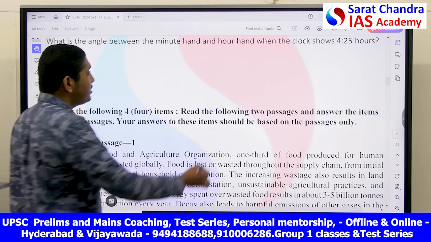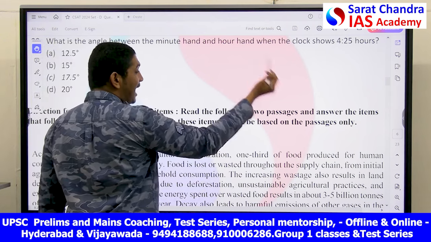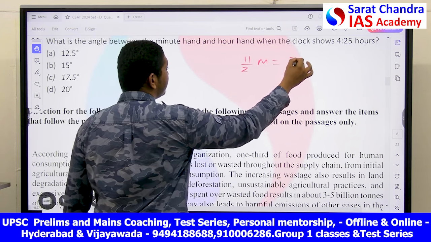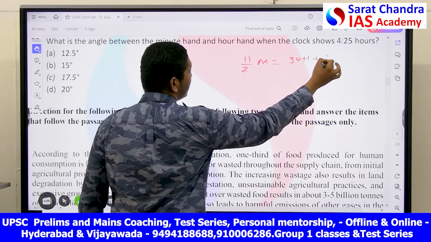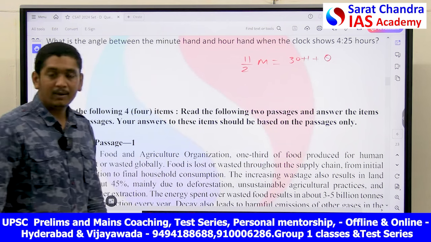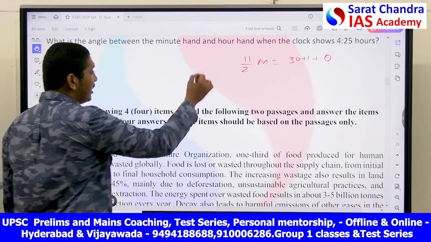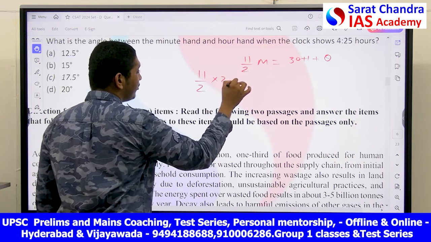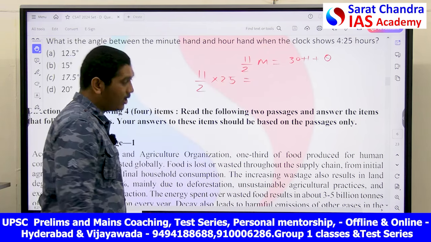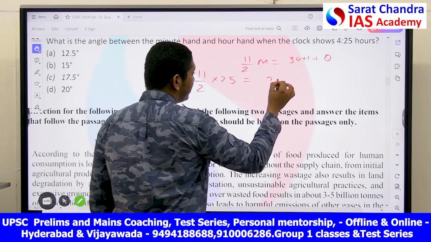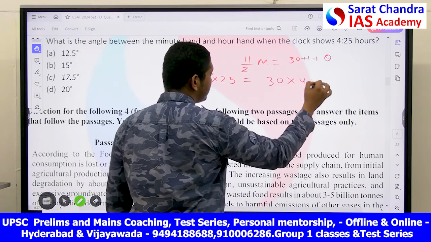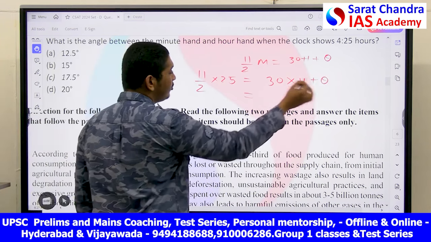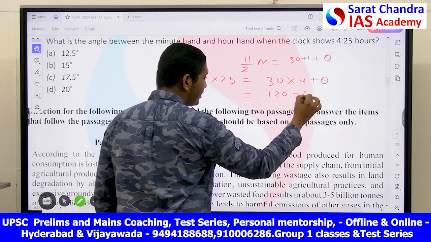Very simple. Let's see. The formula for the angle on the clock is 11/2 m = 30h ± theta. We will take this, plus or minus theta, whatever. 11/2, what is the minute hand showing? Into 25 minutes. This is equal to 30 into 4 plus theta. Okay, what is 30 into 4? 30 into 4 equals 120 plus theta.